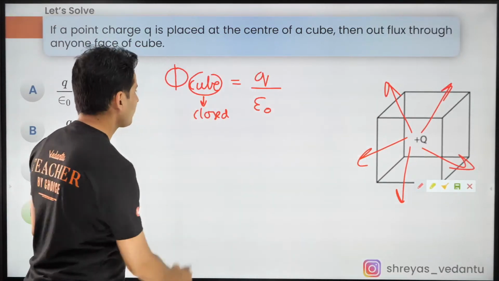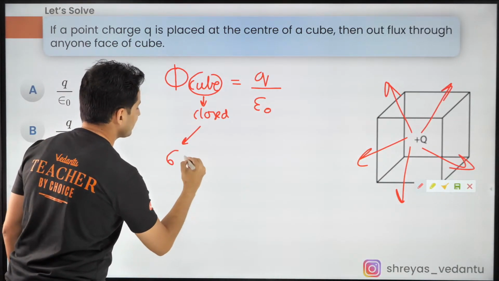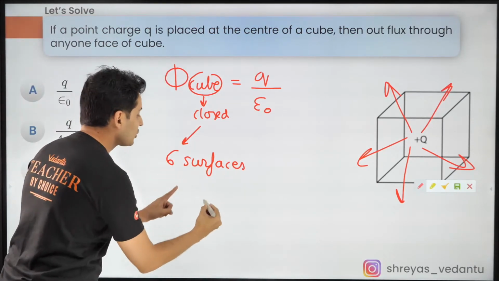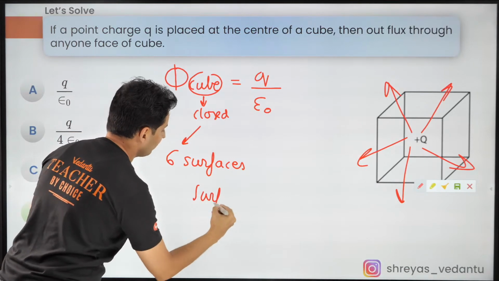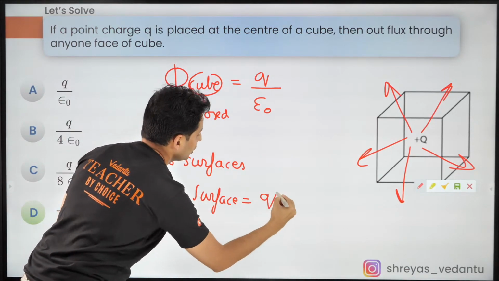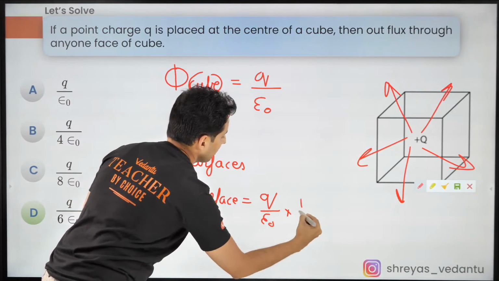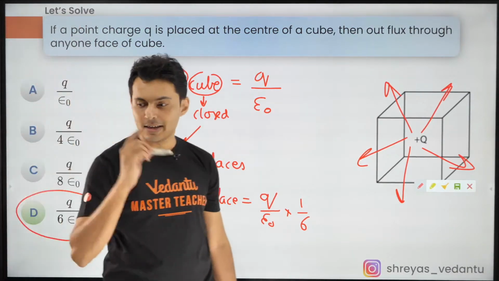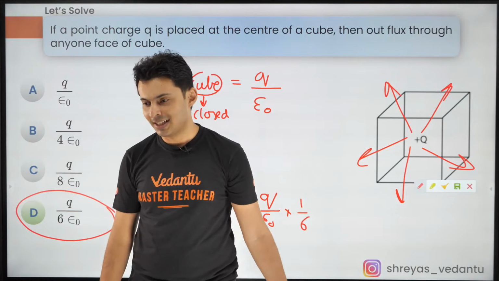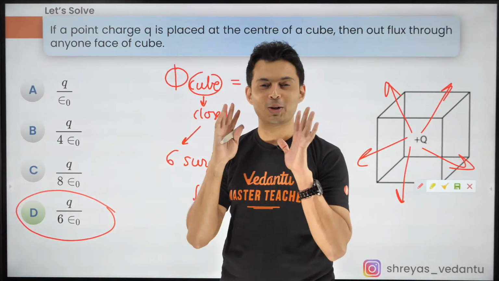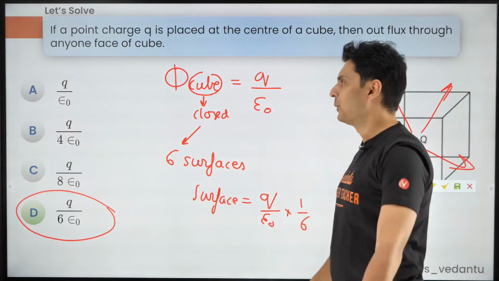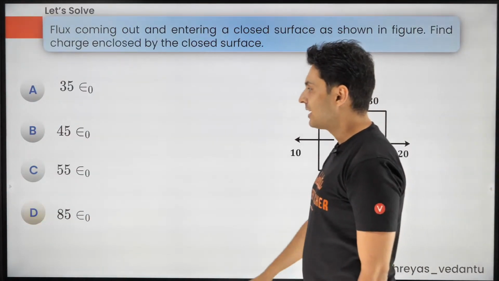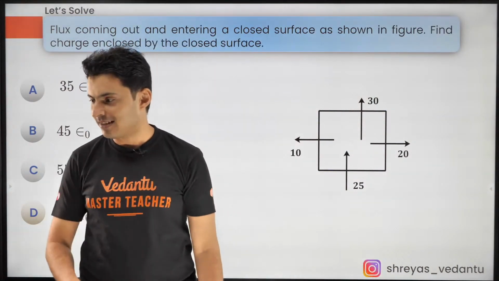But a cube is made up of 6 surfaces. So through one surface, it will be 1/6 of Q by epsilon naught. Hence the answer is option D. Beautiful. That's how you need to solve it. Imagination. I hope you are loving these questions out here. These are strengthening your concepts. Now let's see how many of you can answer this question.